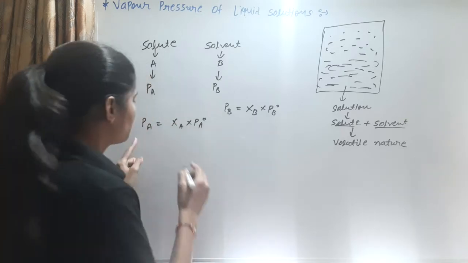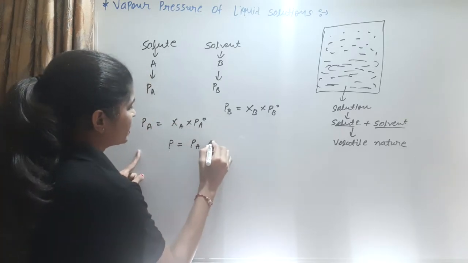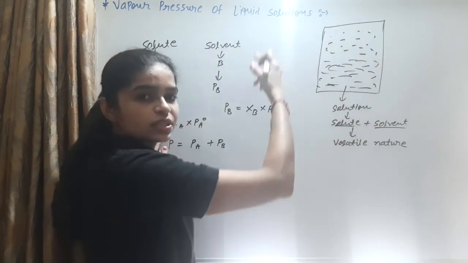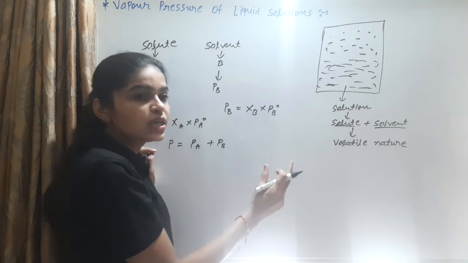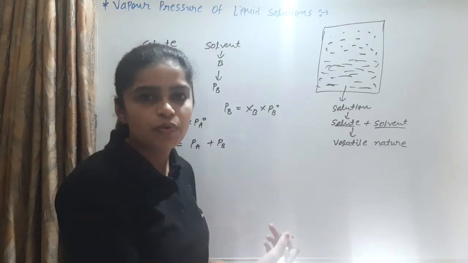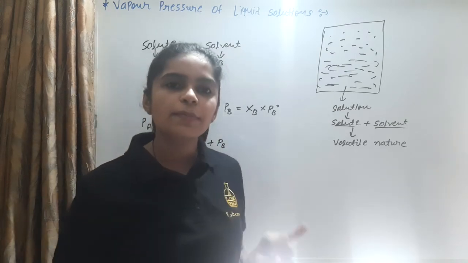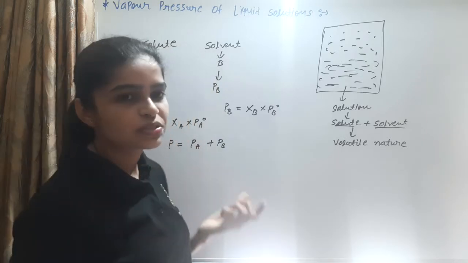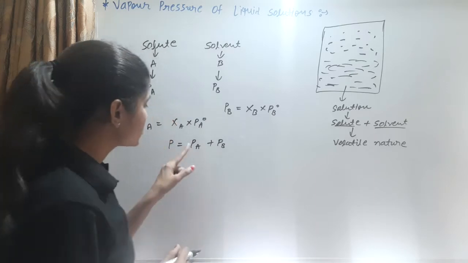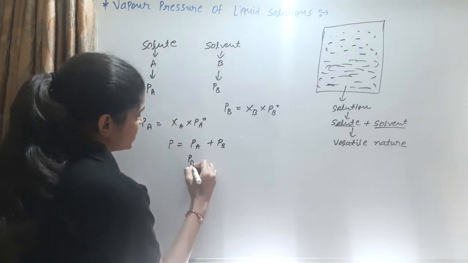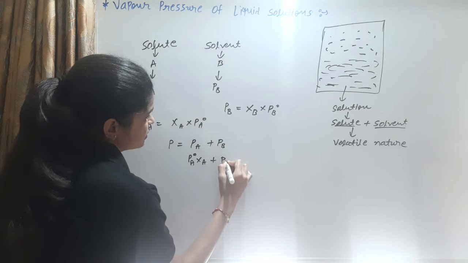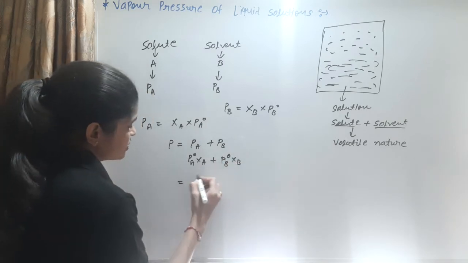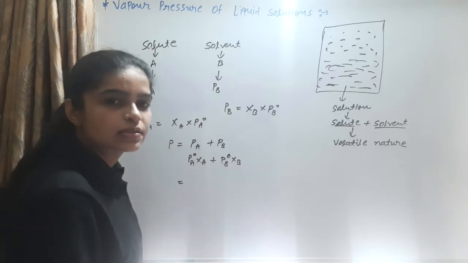According to Dalton, P is equal to PA plus PB. That means the total pressure of this solution is equal to the partial pressures of its components. In this solution, two components are present, so the pressures PA and PB add up to the total pressure of this solution. We know that P is equal to PA0 XA plus PB0 XB, where XA and XB are the mole fractions.